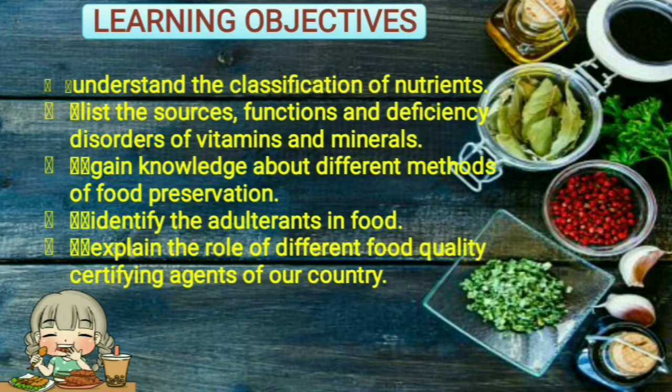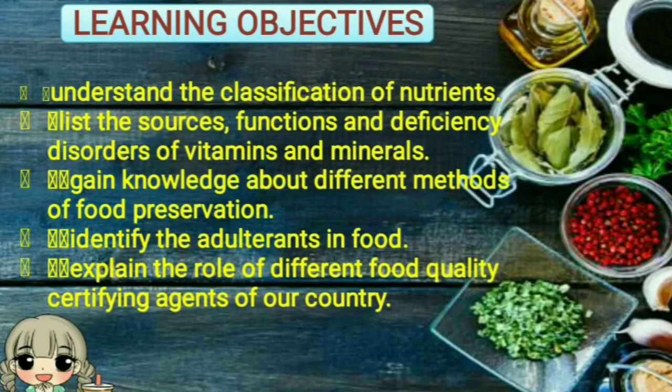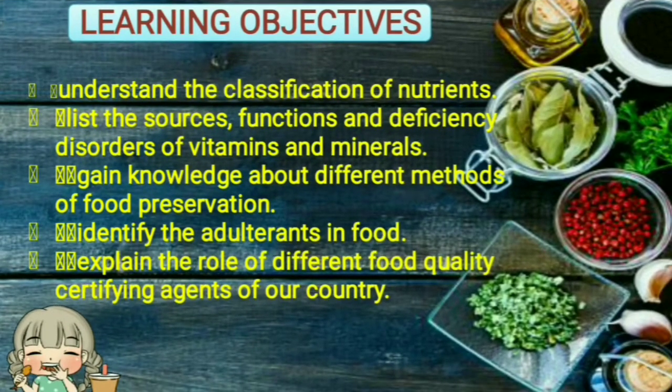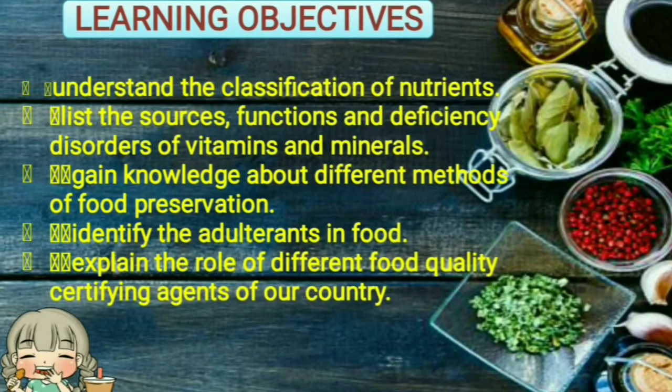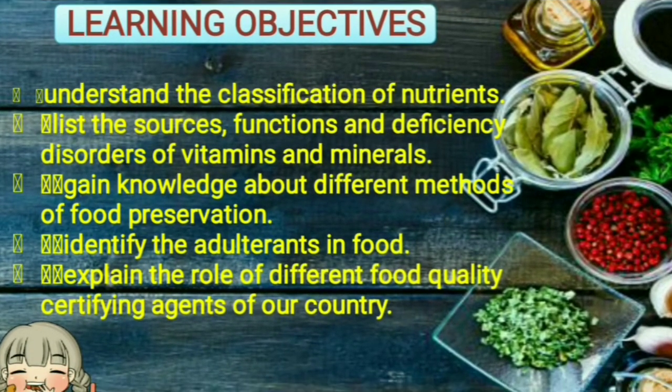The learning objectives of this lesson are to understand the classification of nutrients, and to list the sources, functions and deficiency disorders of vitamins and minerals. You will be able to gain knowledge about different methods of food preservation.